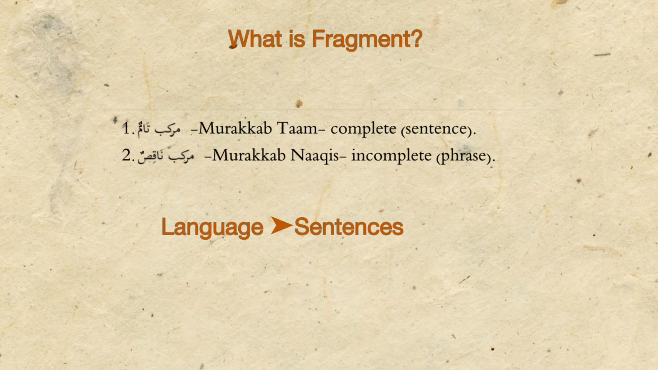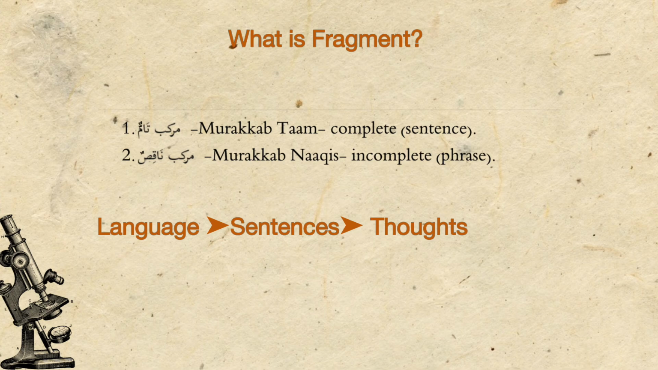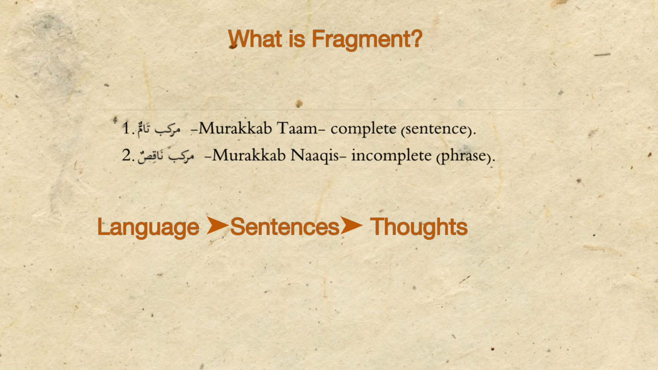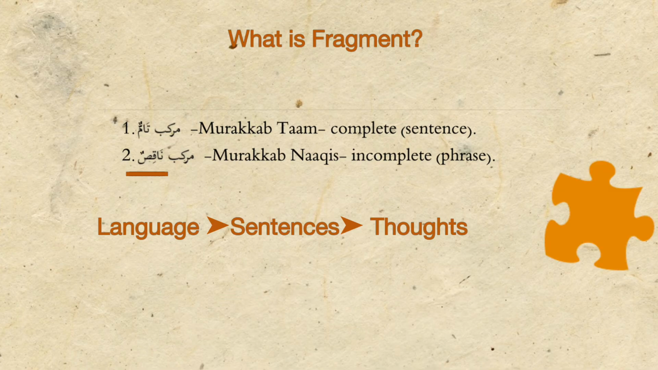Language is made from sentences. Sentences convey thoughts. When anything doesn't fulfill what it is meant to be, then in Arabic language it is said to be naqis. So murakkab naqis means a sentence which does not explain the complete thought, a part of a sentence. Learning the pieces will make you understand the concept of the whole picture.